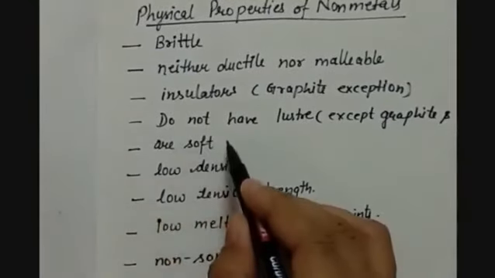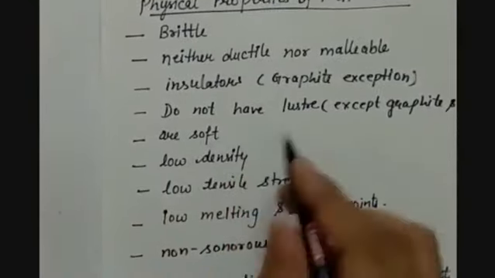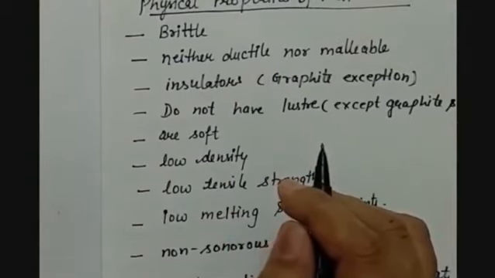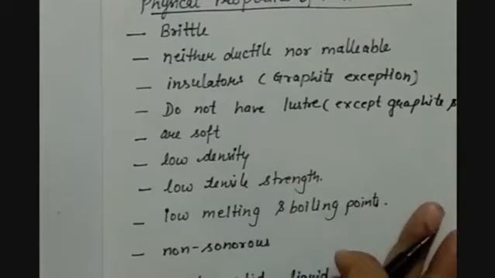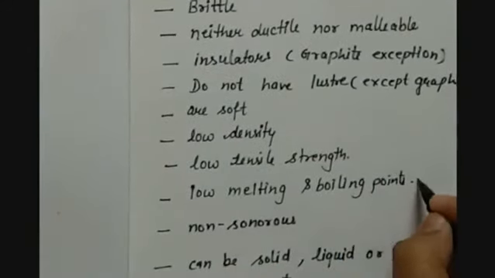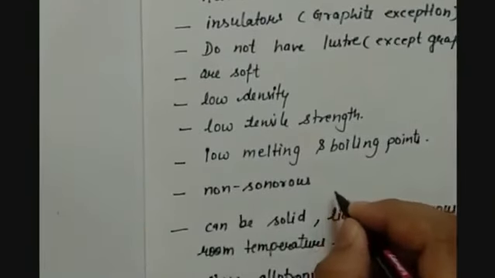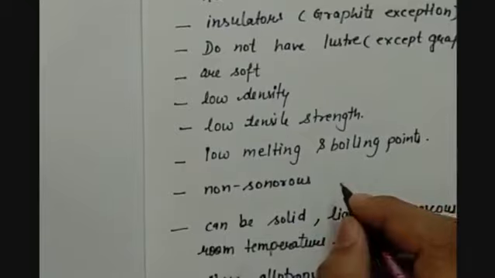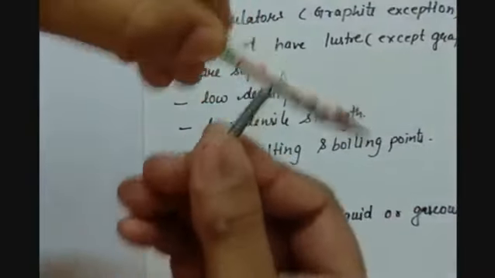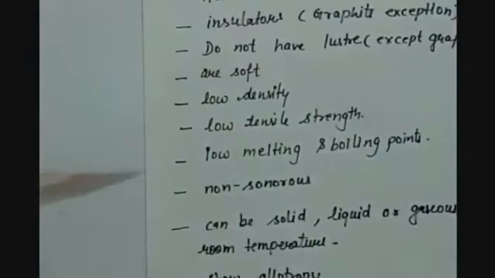They are soft, having low density as they are not properly arranged. There is no proper arrangement of atoms. They have a large gap between the atoms. So that is why they have low tensile strength, low melting and boiling points, and are non-sonorous, that is, they do not produce sound. Like you can see, this is not producing much sound.